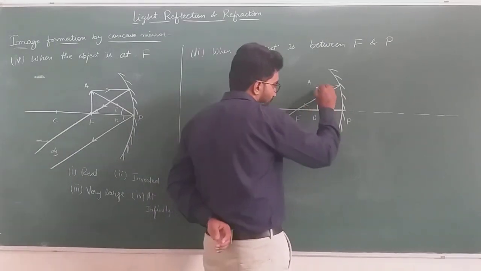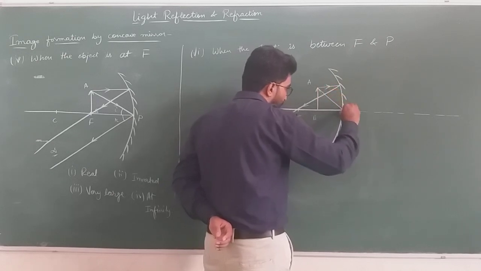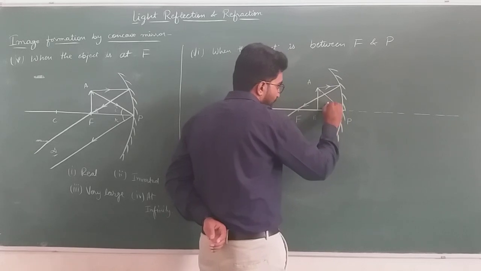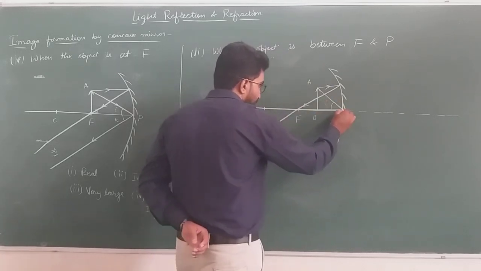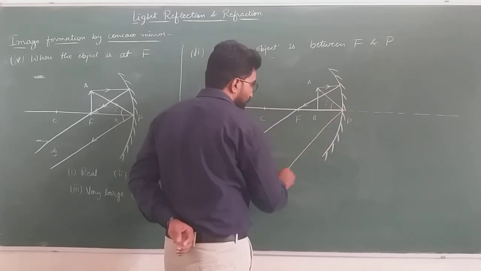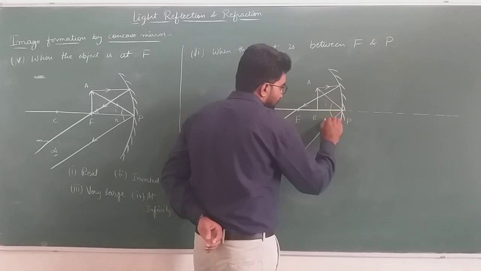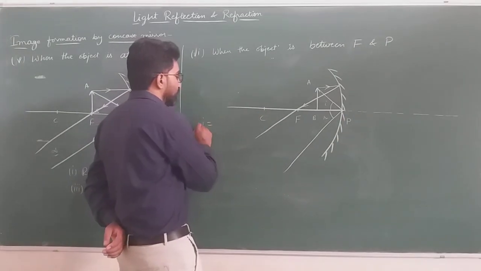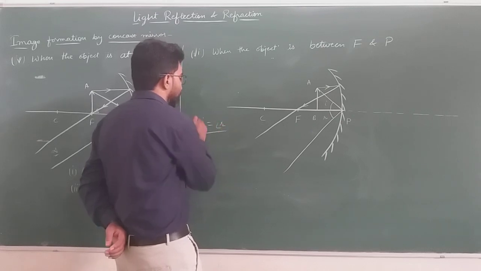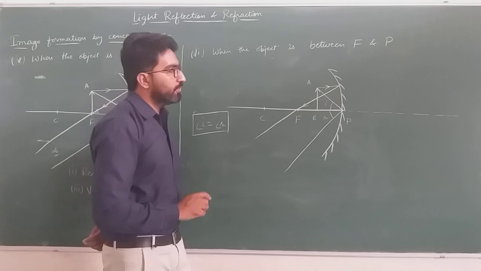Second light ray, it will be incident on the pole. Suppose this is our incident angle I, and at the same angle the light ray will be reflected, so we draw the reflected light ray at the same angle R. Here angle I is equal to angle R, according to the laws of reflection.